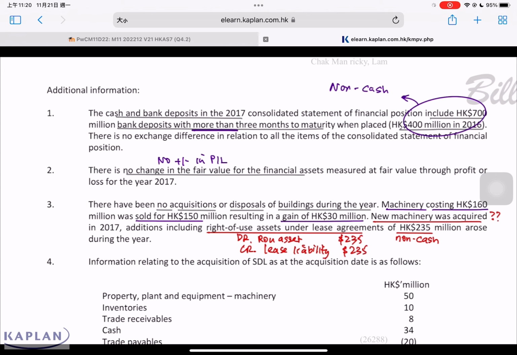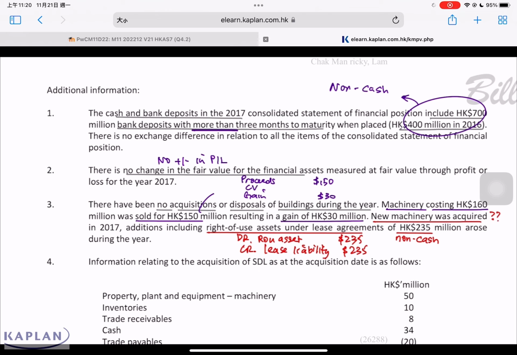We need to know what's the balance. And during the year, there's a disposal of machinery. This is the transaction for the year. We have to think about double entry. The cost of this disposed item is 160, and it was sold for 150 with a gain of $30. The proceeds is equals to 150, sold for a gain of equals to 30.